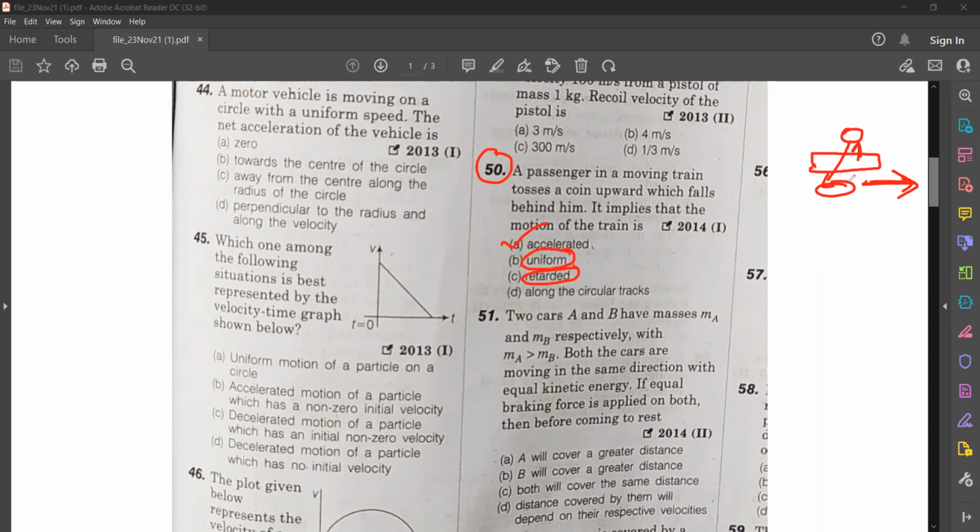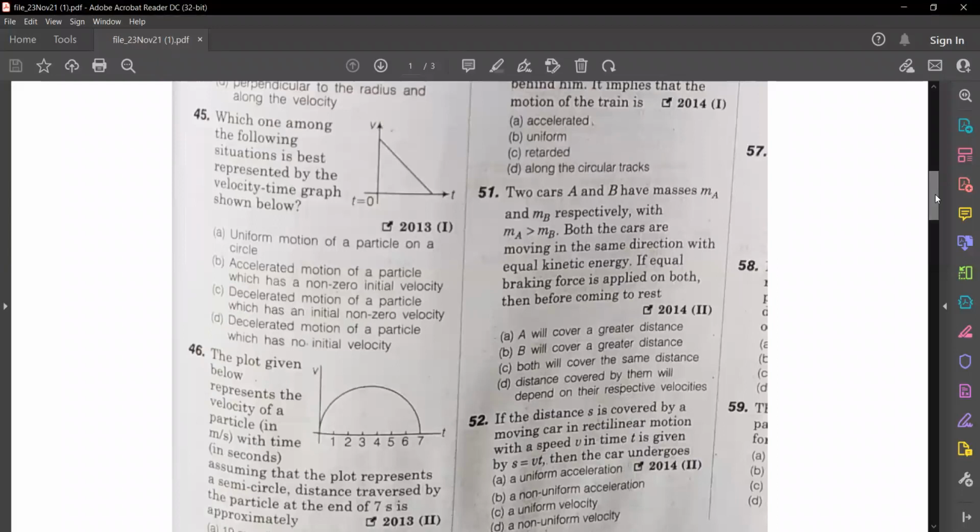Here, the coin will have the tendency to remain in its state of rest. So when the train moves ahead, the coin will fall behind him. So it is an accelerated motion. The train is getting accelerated. Okay. So now, question number 51.